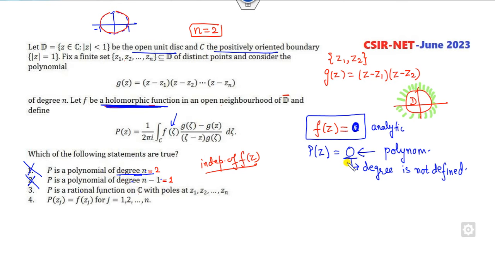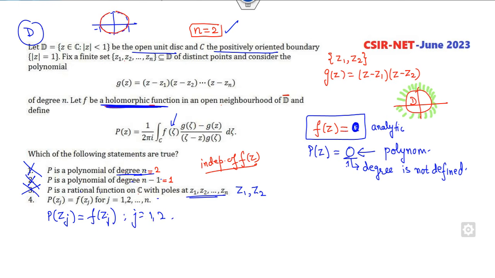Okay, I can take it as 0 over 1, but it has poles at Z1, Z2, whereas it's a 0 polynomial. It has no pole. So this option is also cancelled. So only one option is pending, which is my correct option. But how can you solve that? So basically your target is to prove this, for I have chosen N as 2, 1 comma 2.